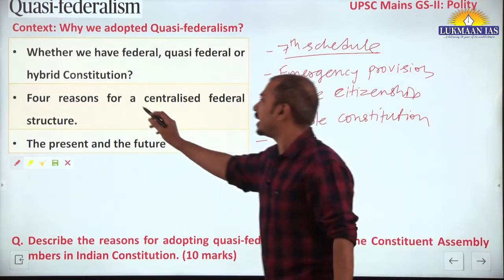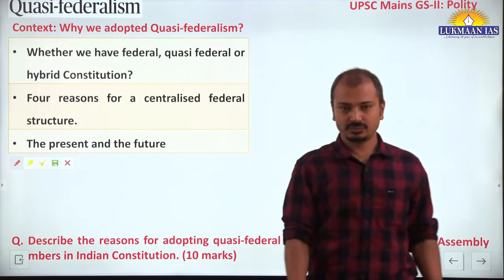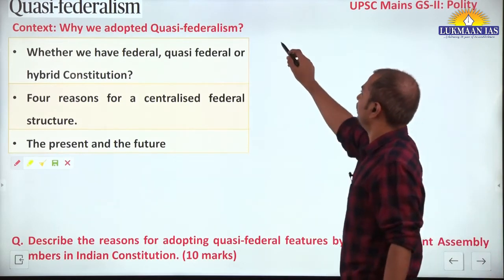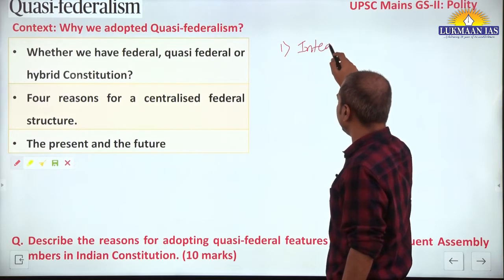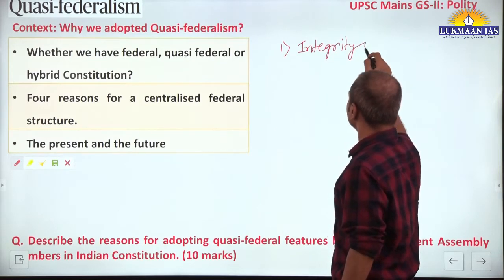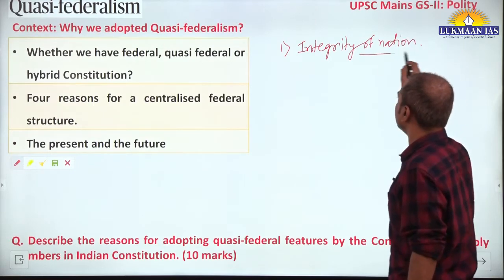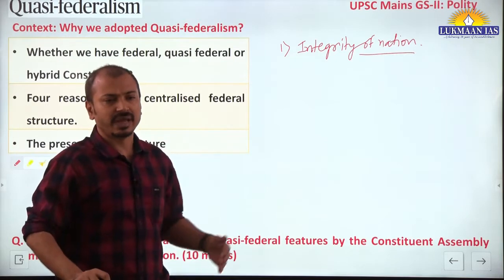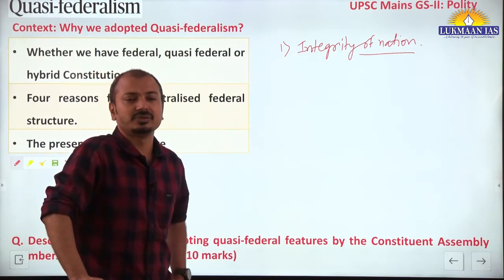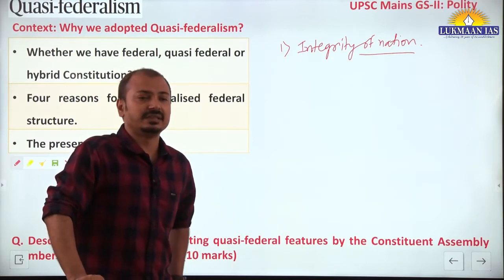Now why did we adopt such a centralized federal structure? We should understand the reasons. First and foremost is to protect the integrity of the nation. Immediately after independence, we had the experience of partition, and there were different secessionist tendencies.